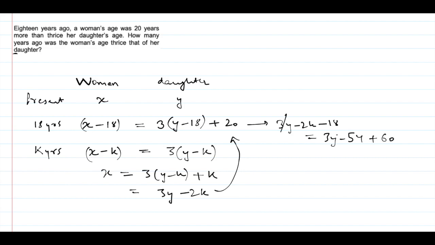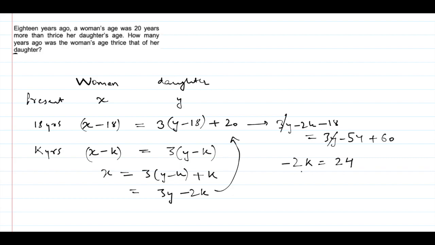So if 3y gets knocked off, 18 goes to the right hand side. So 18 plus 60 is 78, 78 minus 54 is 24.